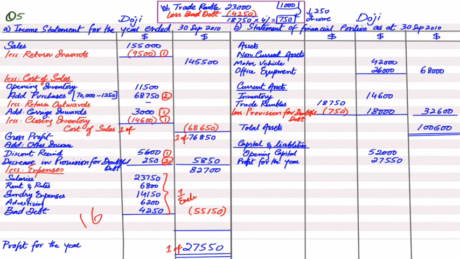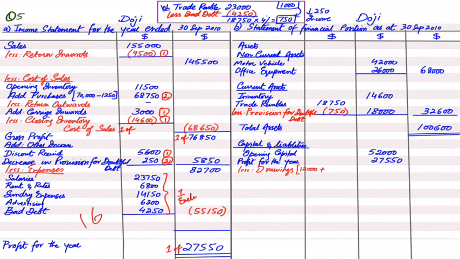Profit for the year. We have already calculated profit by way of the income statement. Why am I adding profit? Because profit always increases our capital. If instead there was a loss for the year, that loss would have been deducted because loss decreases our capital. Then after profit and loss, there is drawing. As you may be aware, drawing reduces our capital. Therefore, I'll be deducting drawing.